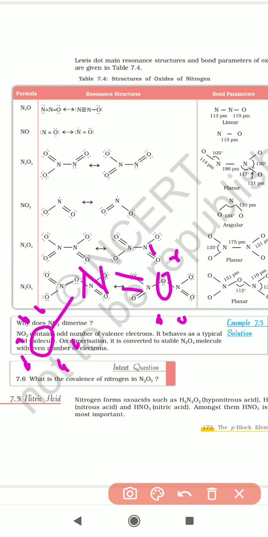And in tomorrow's class we are going to see nitric acid: how nitric acid is manufactured. Tomorrow's class we are going to see that.